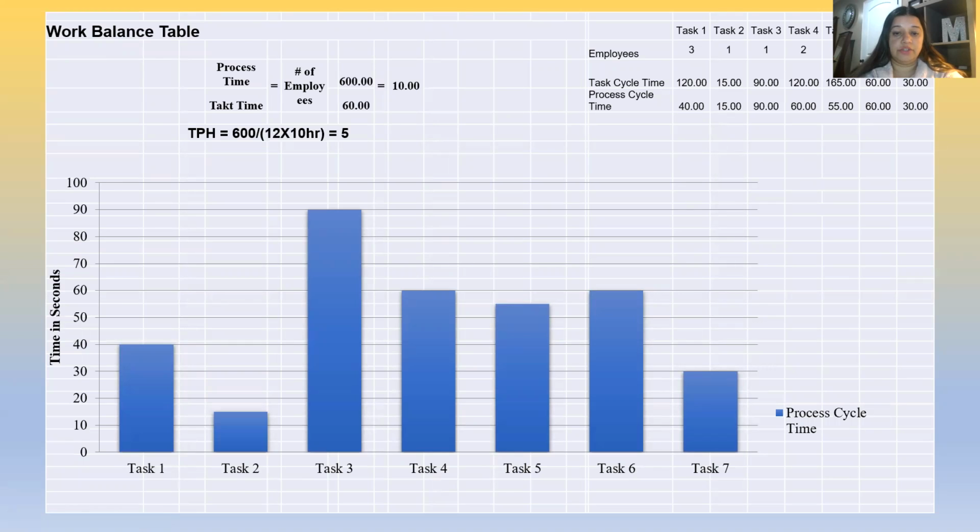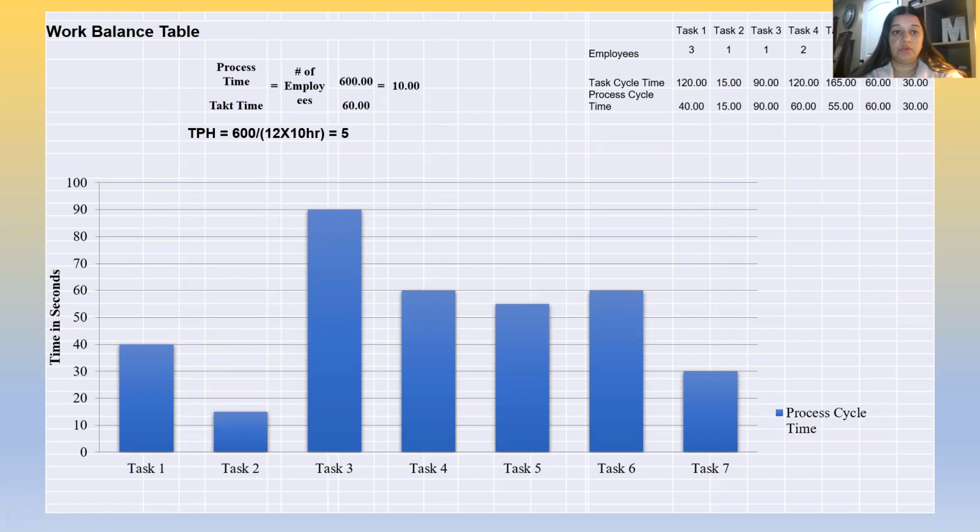This slide shows the process map that I discussed in the previous slide, tasks 1 to 7. Here are the documented times for those tasks. You can see the process cycle time varies all the way from 15 seconds, which is task 2, to around 90 seconds. And there is a lot of variability in this process map. I would like to see the tasks distributed evenly according to the cycle time if possible.